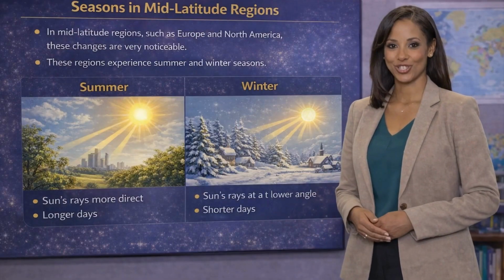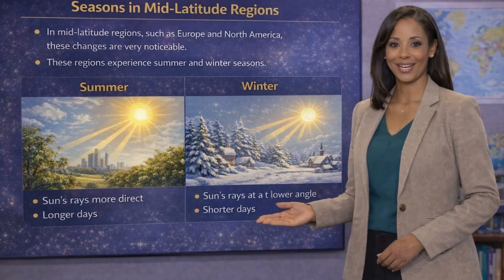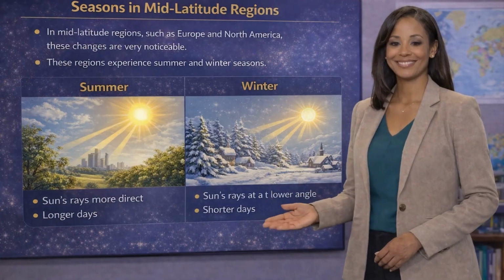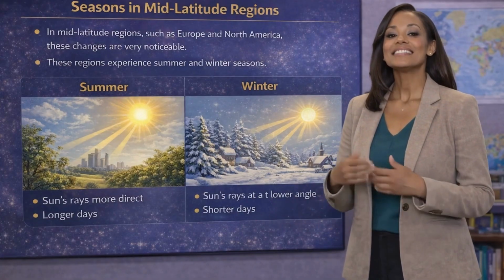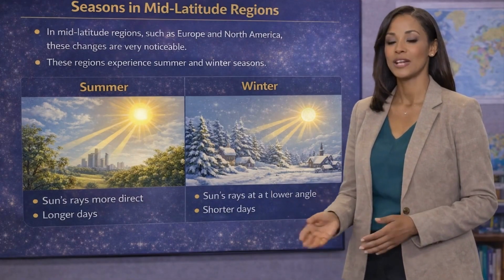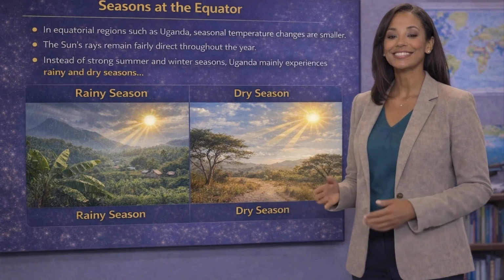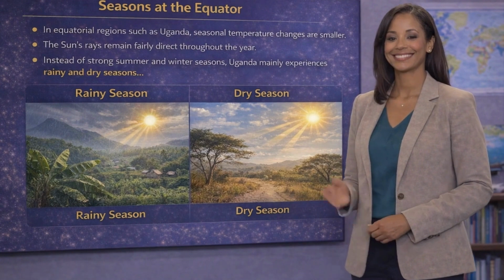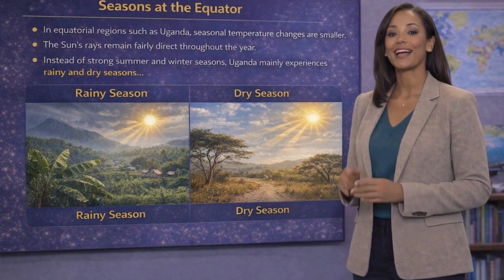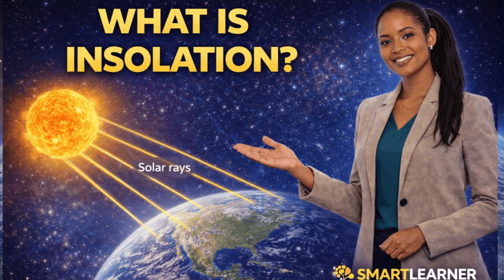In mid-latitude regions such as Europe and North America, these changes are very noticeable. These regions experience summer and winter seasons. During summer, the sun's rays are more direct and the days are longer. During winter, the sun's rays arrive at a lower angle and days are shorter. In equatorial regions such as Uganda, seasonal temperature changes are smaller. The sun's rays remain fairly direct throughout the year. Instead of strong summer and winter seasons, Uganda mainly experiences rainy and dry seasons.